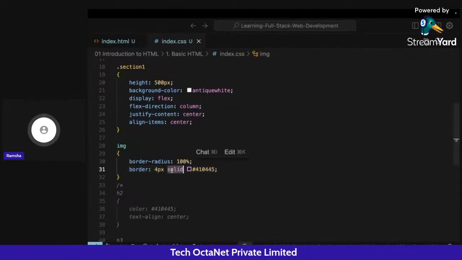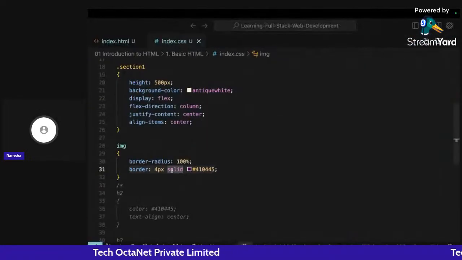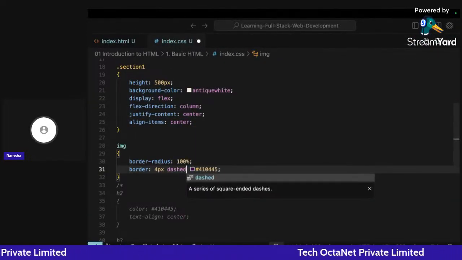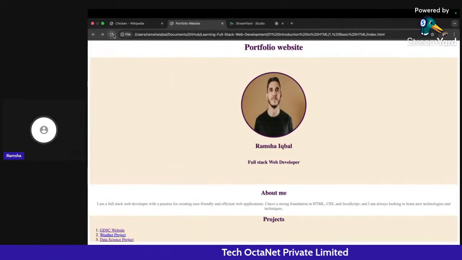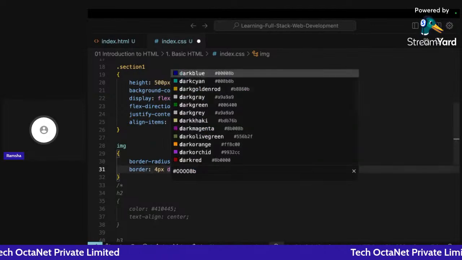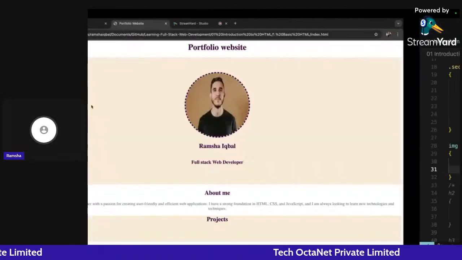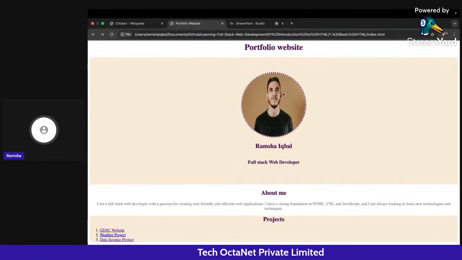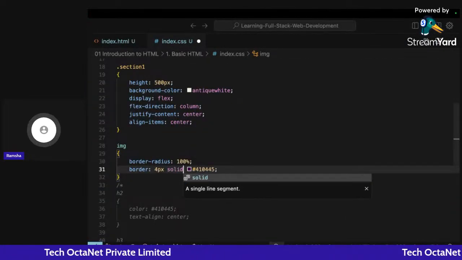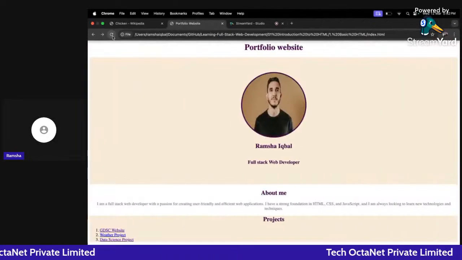I can also change the border type. So right now it's solid. I can change it to dashed. Okay. So this is another type of border. If I click on refresh, you can see now it's in a dashed format. I can also convert it into dotted form. If I write dotted in place of dashed, this will be in a dotted format, right? So I was liking the solid part more, so I will do that here.